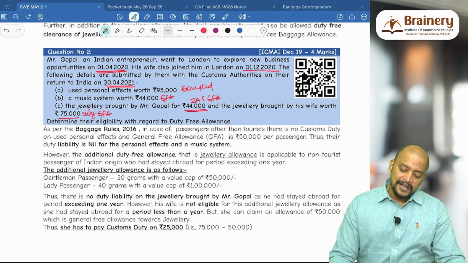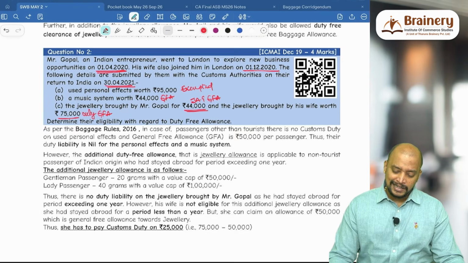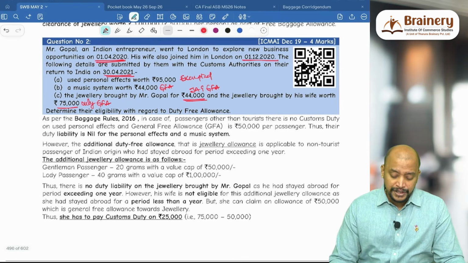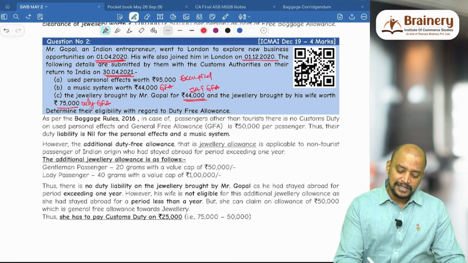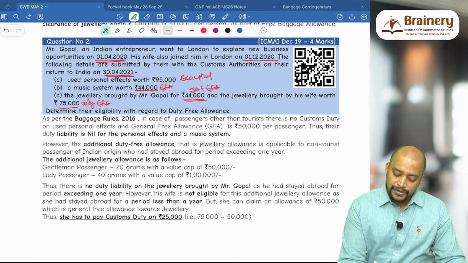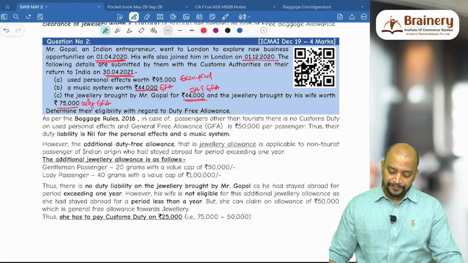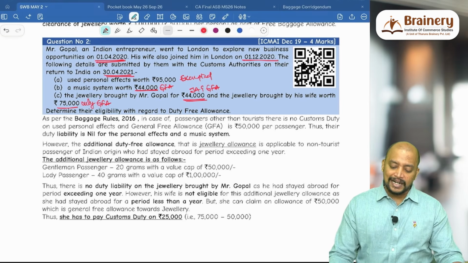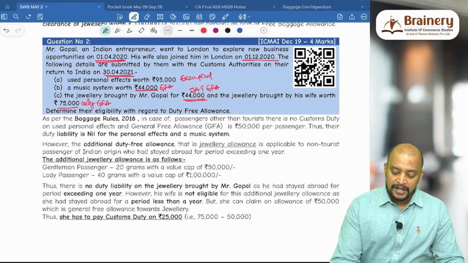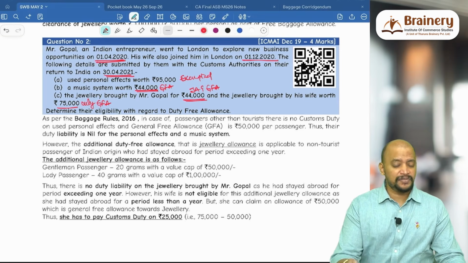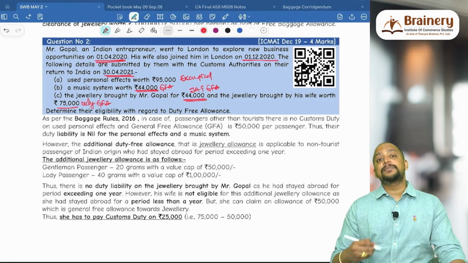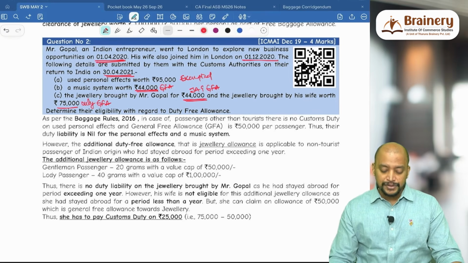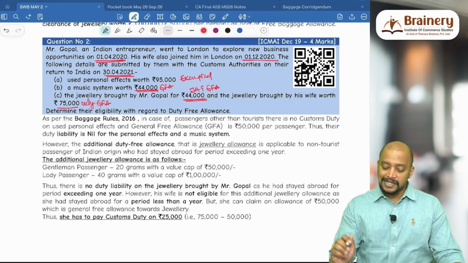Now, in this case, what is the general free allowance? He is not a tourist of foreign origin, so up to 50,000. So first take the dutiable articles, 44,000 plus 44,000, and fully he can claim because he is a male passenger. First 44,000 he can claim under general free allowance, remaining 44,000 he can claim under jewelry allowance, because up to 50,000, they have not given the weight, so the 50,000 value cap will be taken. So completely he is nil.